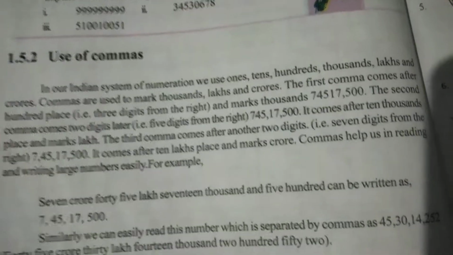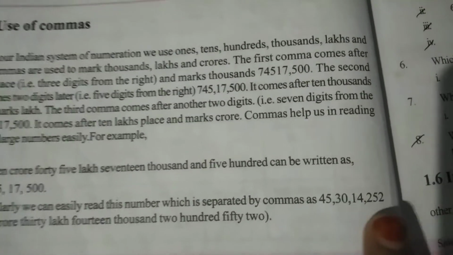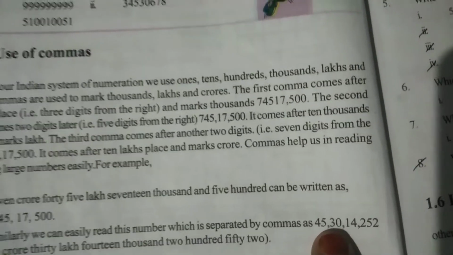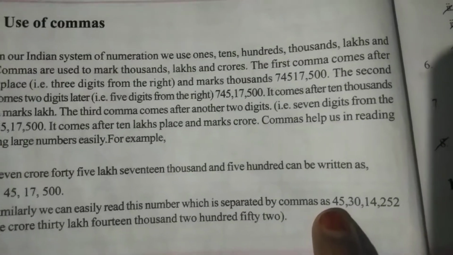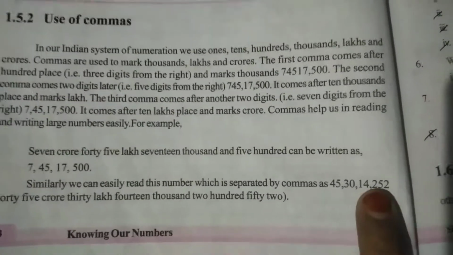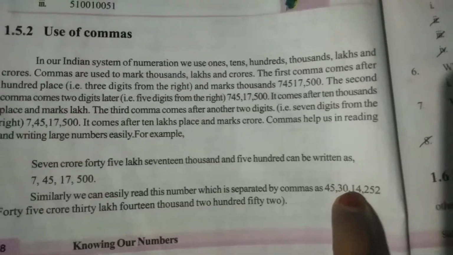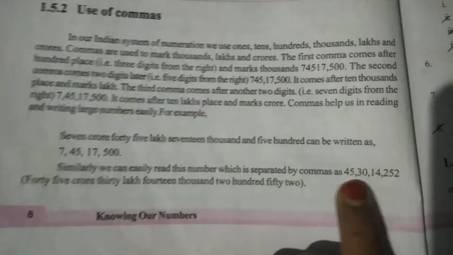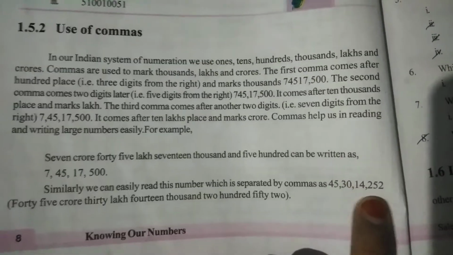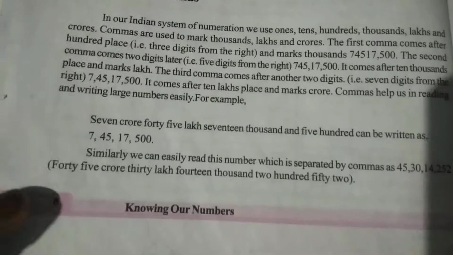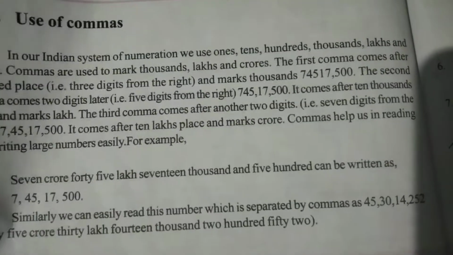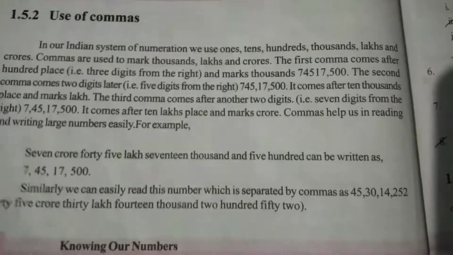Similarly, we can easily read a number which is separated by commas. Come and look at here, one of the numbers I am showing. Count how many digits are looking: here 3 places, 2 places, 7 places and 9 places. 9 places means it is 10 crores. Ones, tens, hundreds, thousands, 10,000, lakhs, 10 lakhs, crores, 10 crores. So it is the crores place, lakhs, thousands, ones place. Come on, read it: 45 crore, 30 lakhs, 14,252. This is the number name given in this example.